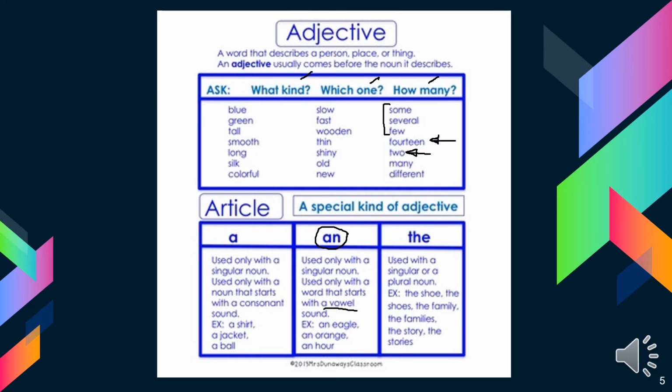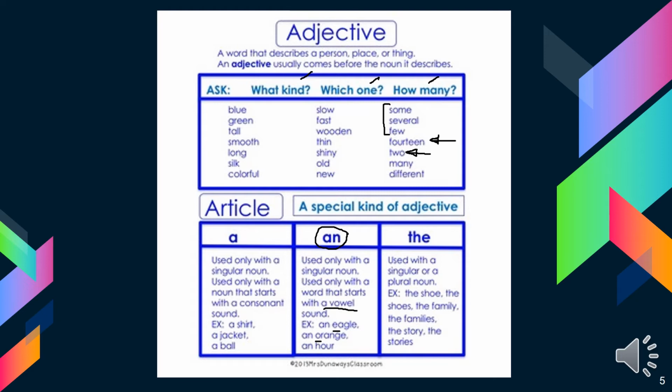Of course, you all know the vowels: A, E, I, O, U. If the word starts with an E and it's a singular noun, we add an, like an eagle. Or if it starts with O, we add an, like an orange.